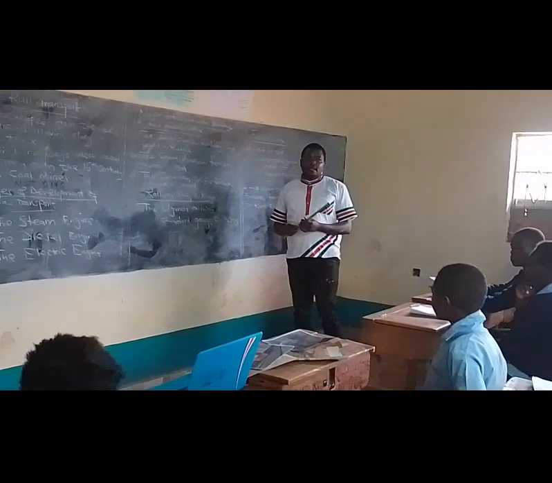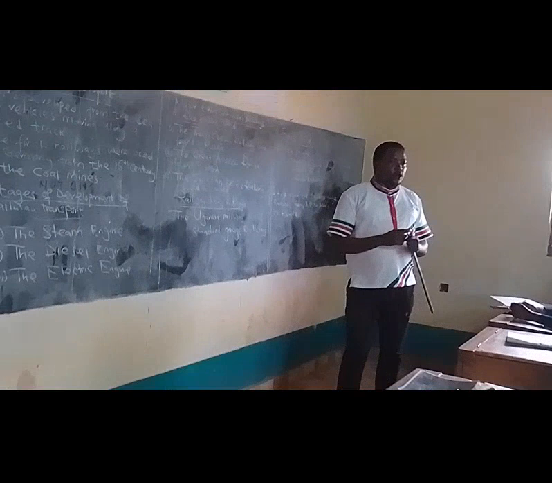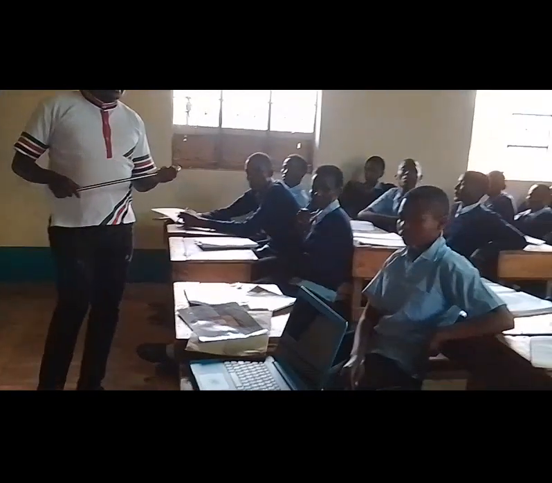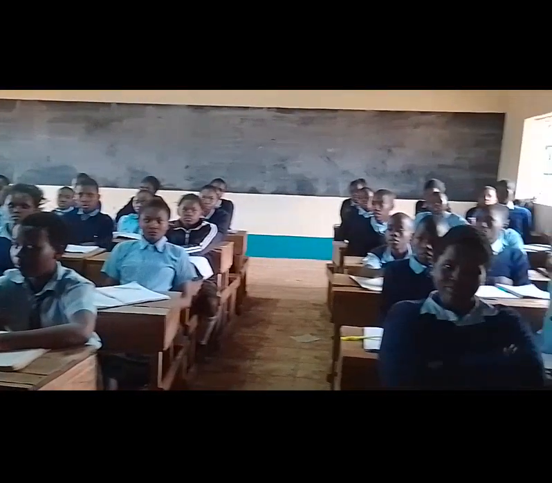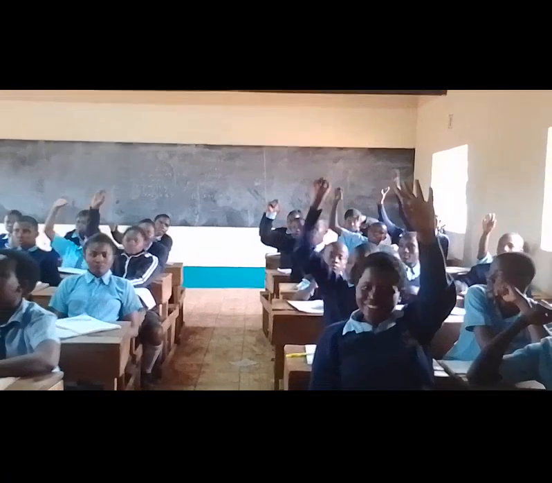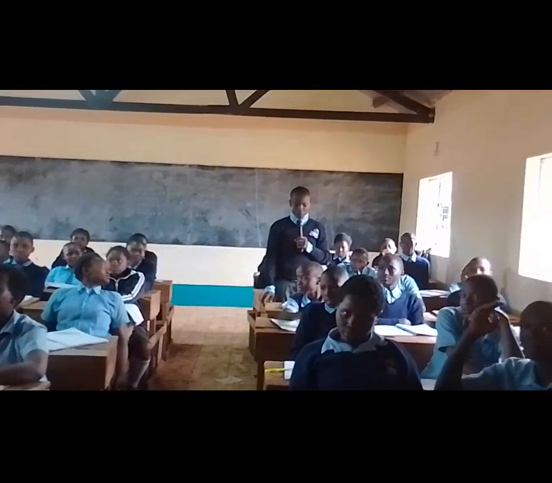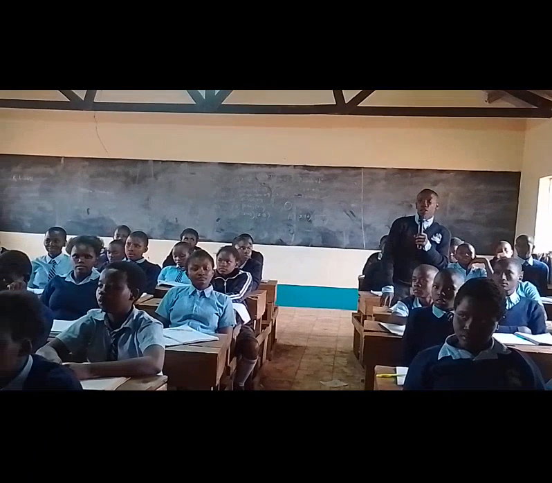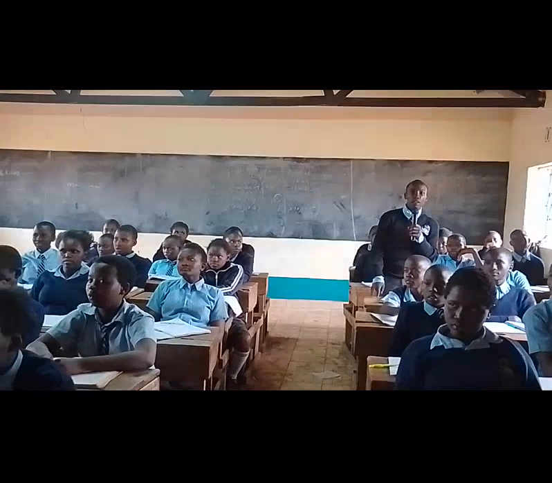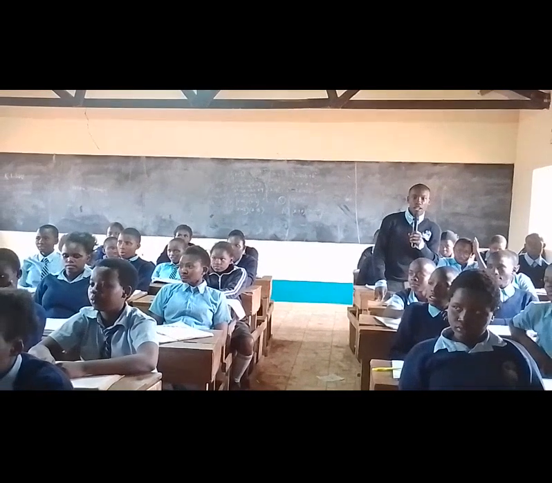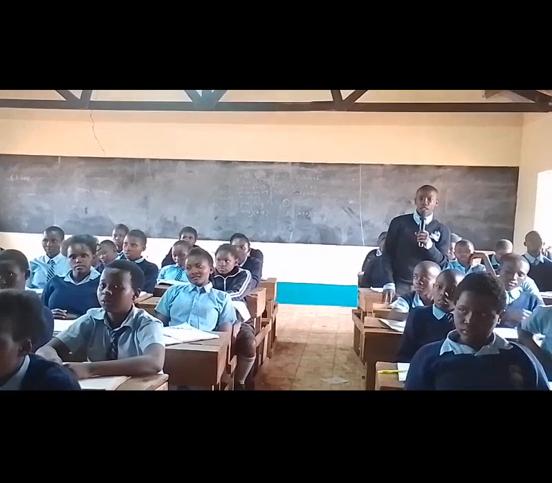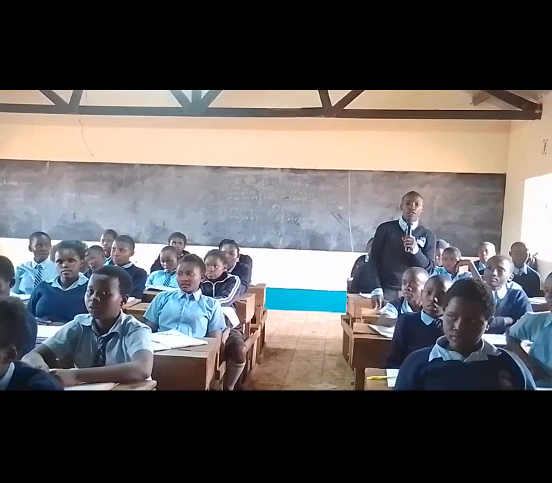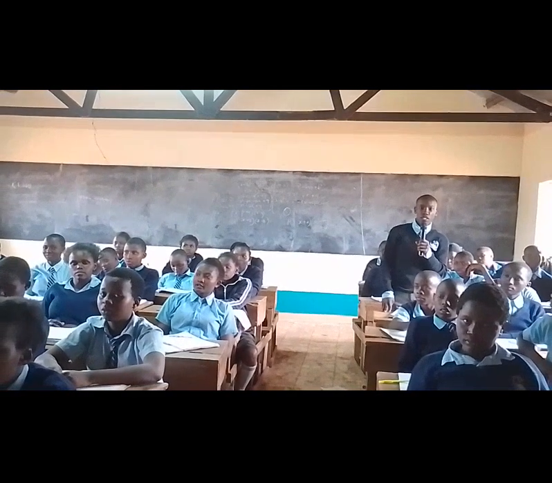There are three major transcontinental railways. Do you have a student who knows the three major transcontinental railways? Raise up your hand. Do we have Daniel? Thank you, teacher. The major transcontinental railways in the modern world are the Trans-Siberian Railway found in Russia, the Great American Railway found in USA, and the Canadian Pacific Railway found in Canada. Wonderful. Thank you, Daniel. Sit down.